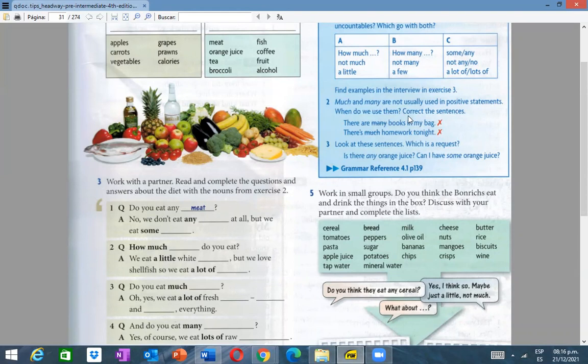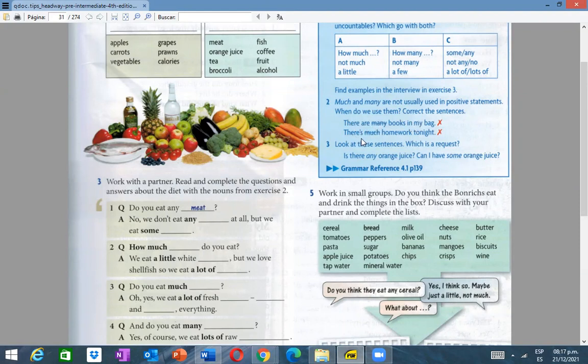Correct them. How can you correct this statement, everybody? There are some books in my bag. Yeah, very good, because we have to use some in positive statements. That's why there are some books in my bag.